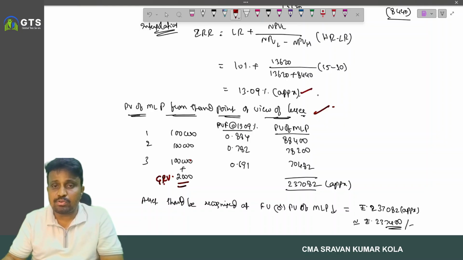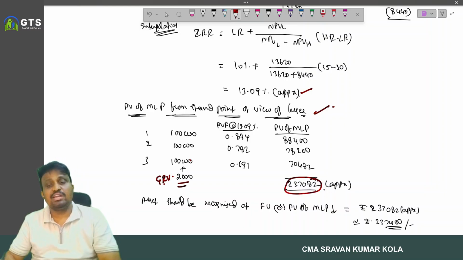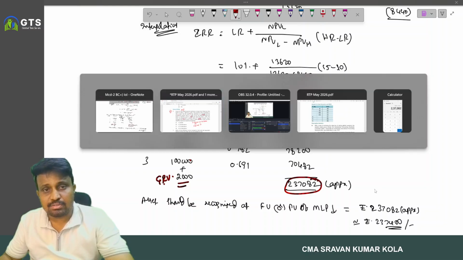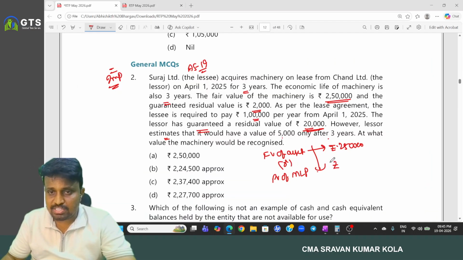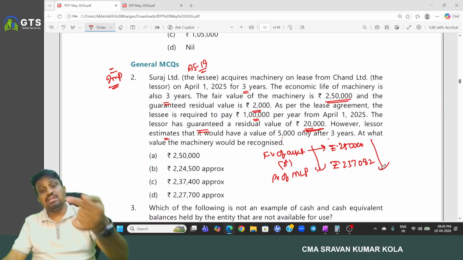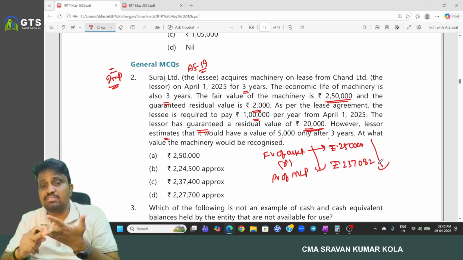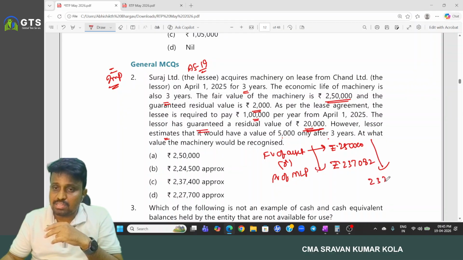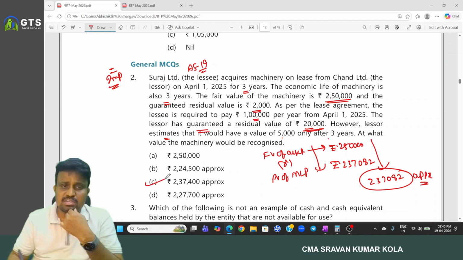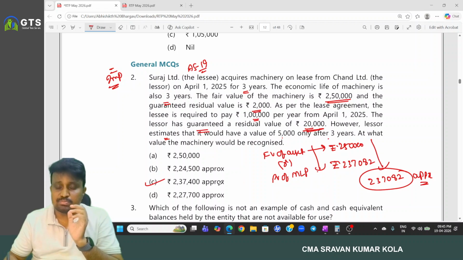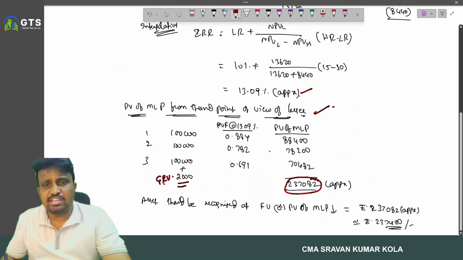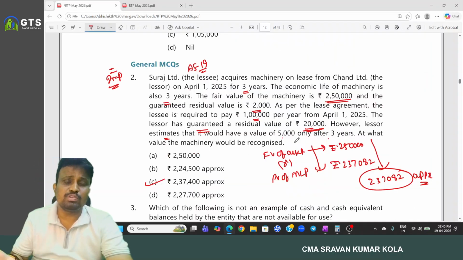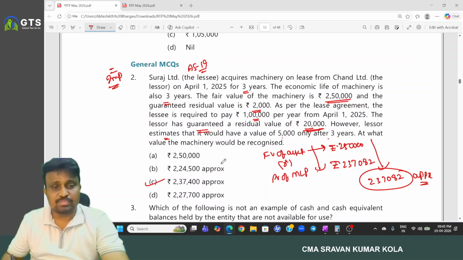Then present value factor at borrowing rate we have 2,37,082. Then the asset is recognized. So present value 2,37,082. The asset is recognized at what price? Least of the fair value of the asset and the present value of minimum lease payment, nothing but 2,37,082 approximately. Then the nearby answer is 2,37,400 approximately. Here we consider three decimals, and if you consider four decimals you will have another approximate figure. So the answer is 2,37,400. Okay.